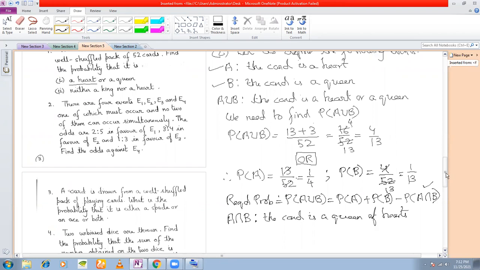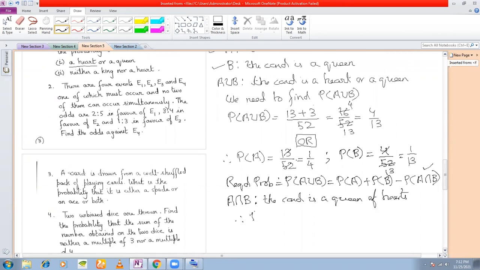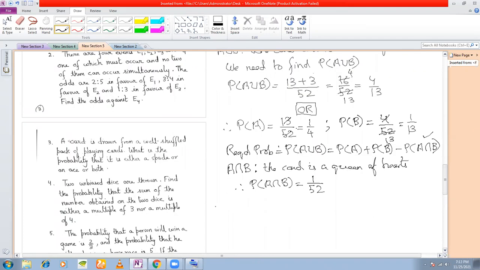So what is the probability of A intersection B? How many queens of hearts? There's only one queen of hearts, right? So the probability of A intersection B is 1 by 52. Hence the required probability is equal to P(A union B), which is equal to P(A) plus P(B) minus P(A intersection B).